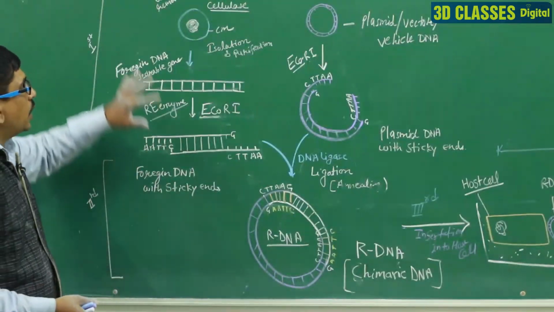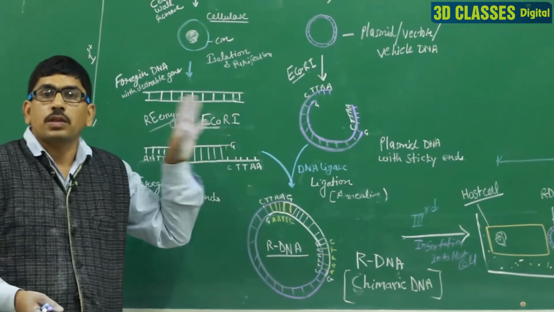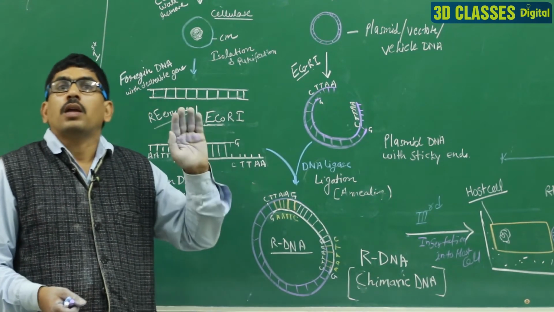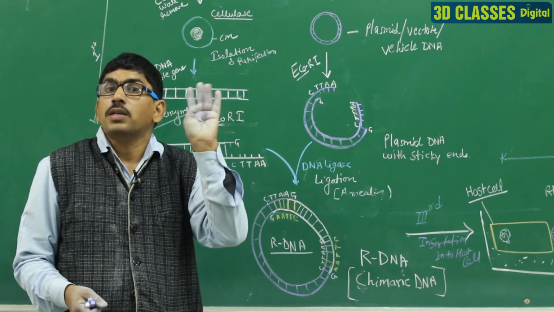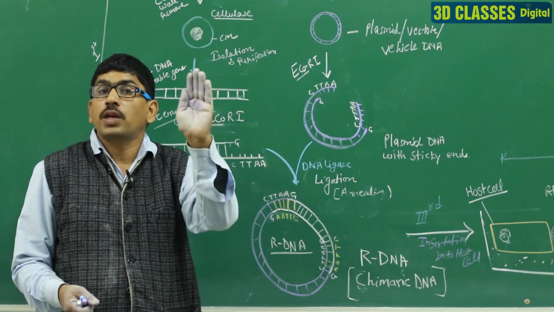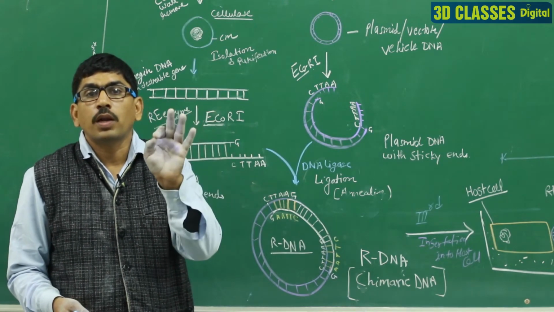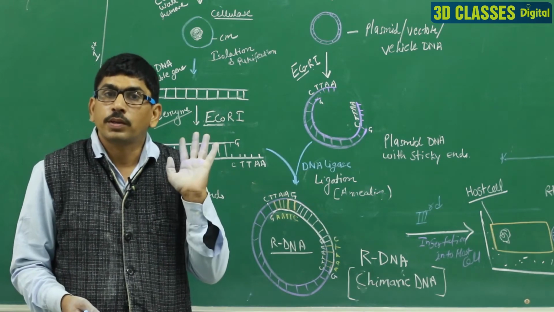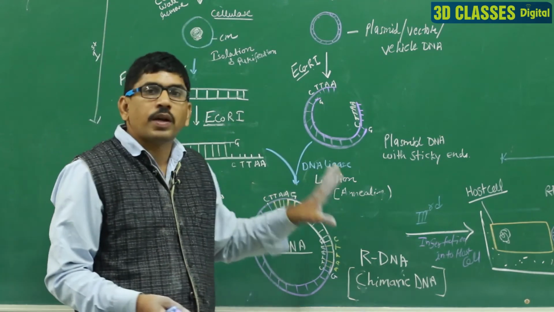We are discussing here the techniques of recombinant technology. We have discussed the 5 techniques of recombinant technology. These are the isolation and purification of the DNA, second the formation of recombinant DNA, third insertion of the recombinant DNA into the host cell, fourth selection, cloning and multiplication, fifth obtaining the product. Clear? So, we discuss these 5 steps with the help of the diagram.